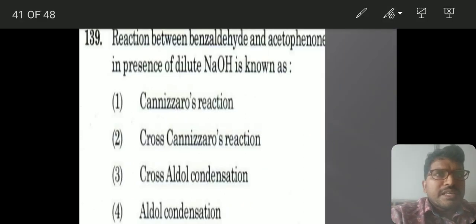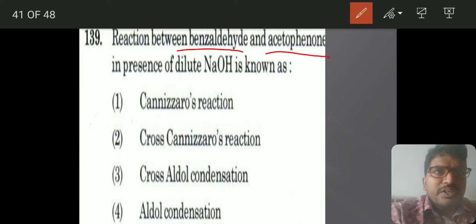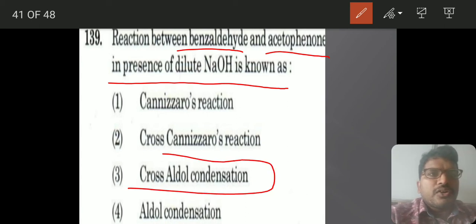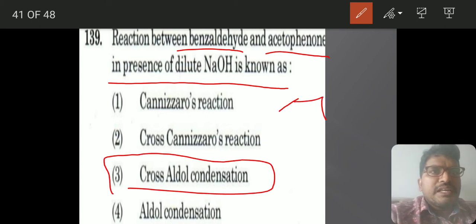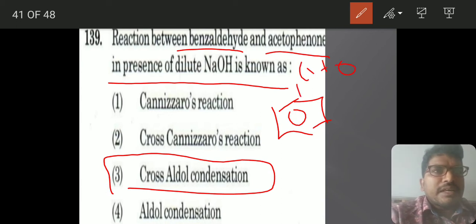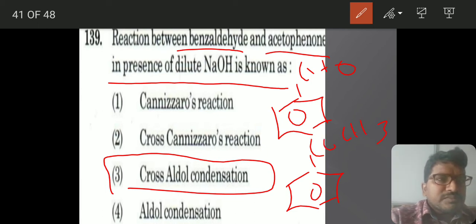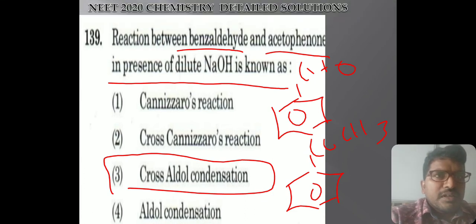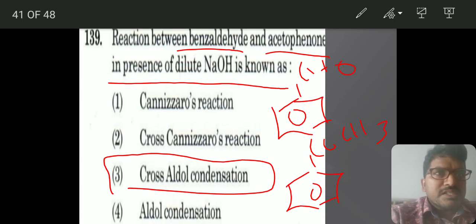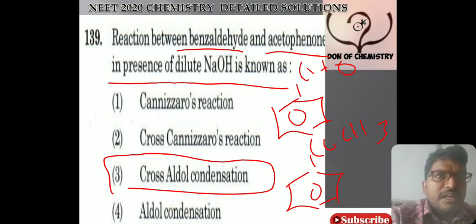See, the reaction between benzaldehyde and acetophenone in presence of dilute NaOH. This is nothing but cross-aldol condensation. Benzaldehyde has no alpha hydrogen, but acetophenone has alpha hydrogens. That's why it is cross-aldol condensation. I told you clearly, named reactions are important. This is based on that named reaction only.